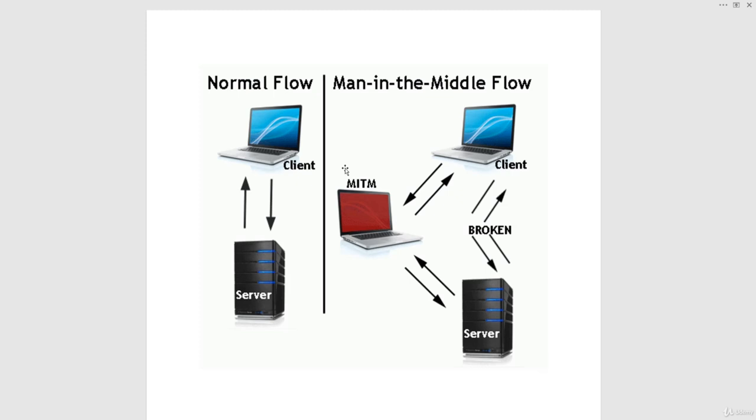So what we'll do is change the client's MAC address to the MAC address of this machine. Our machine will be Kali Linux, and we'll change the Kali Linux MAC address to be the client's MAC address.